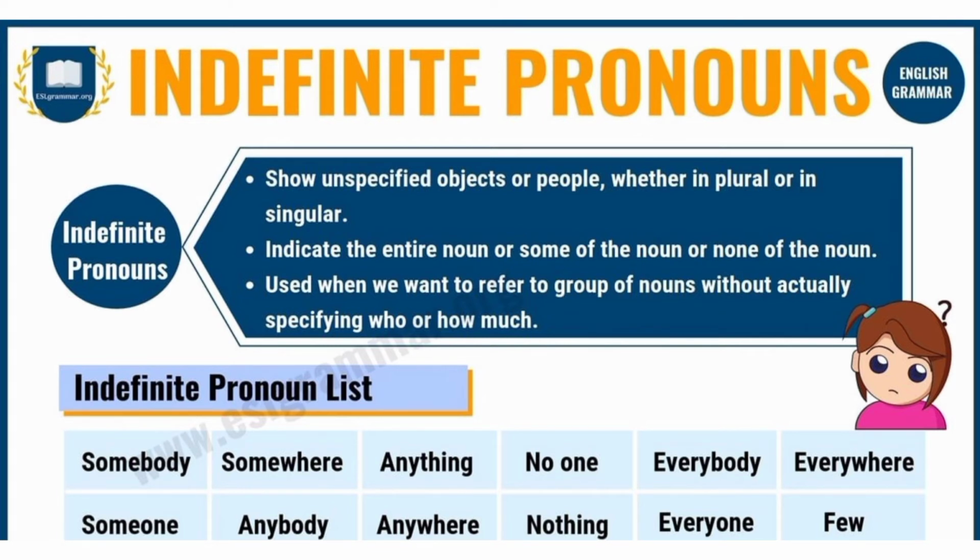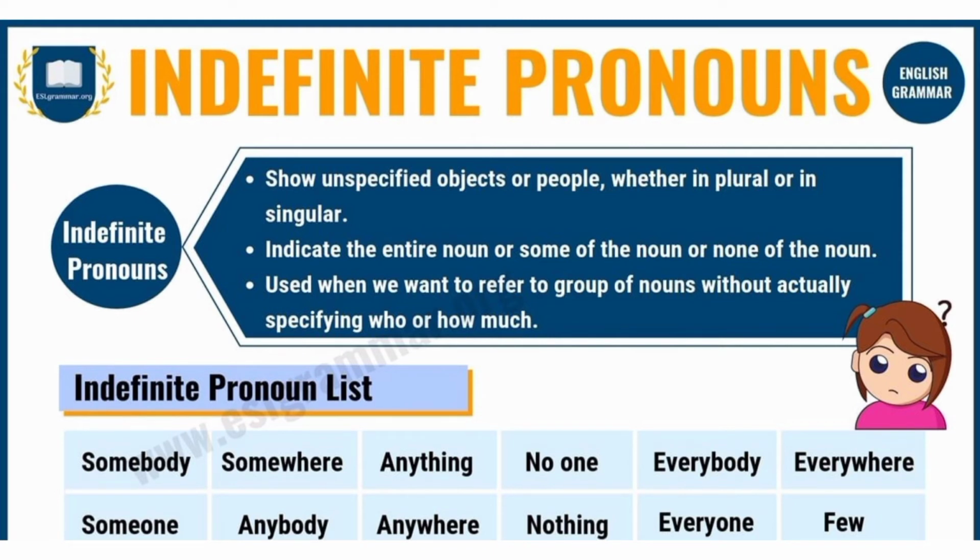These pronouns refer to persons or things in a general manner. They are hence known as indefinite pronouns. Okay, what do indefinite pronouns mean? Here is the list: somebody, somewhere, anything, no one, everybody, everywhere, someone, anybody, anywhere, nothing, everyone, few. This is a list of indefinite pronouns. Okay, do you understand this?